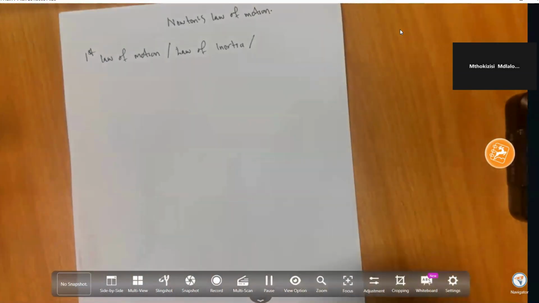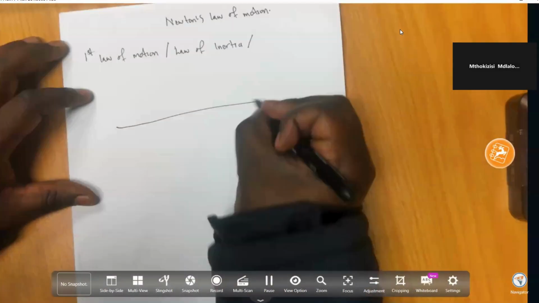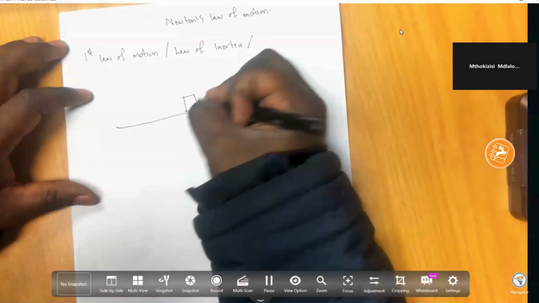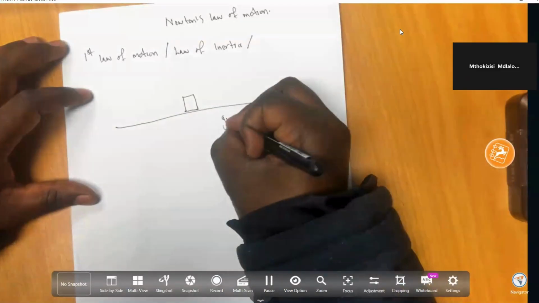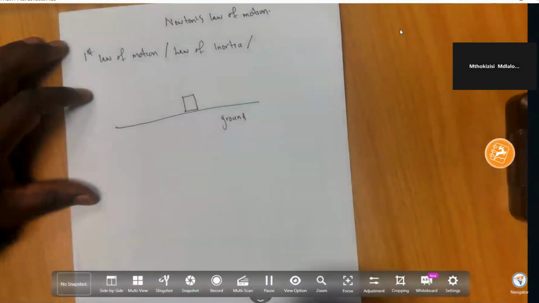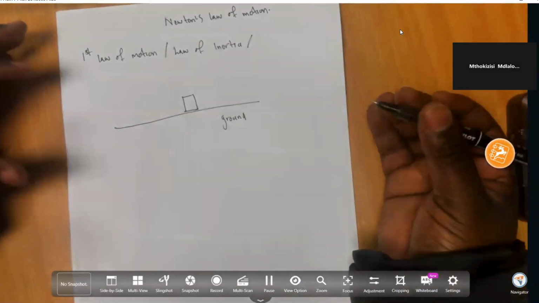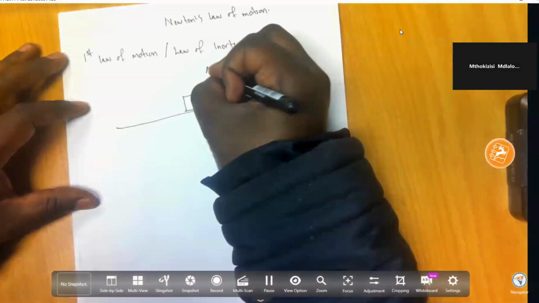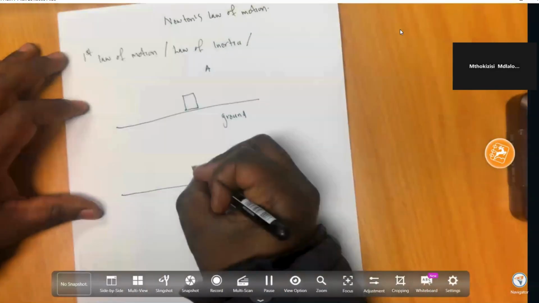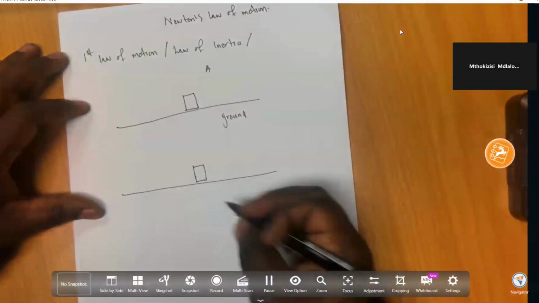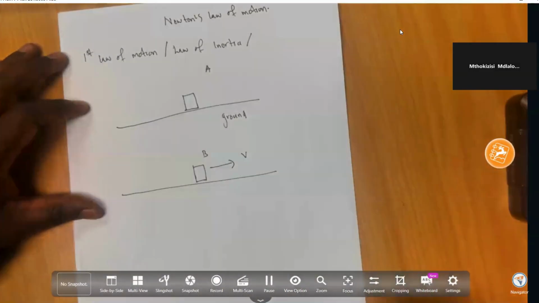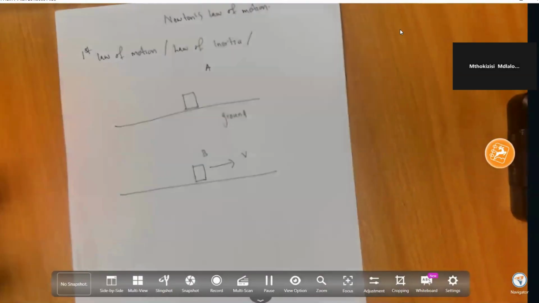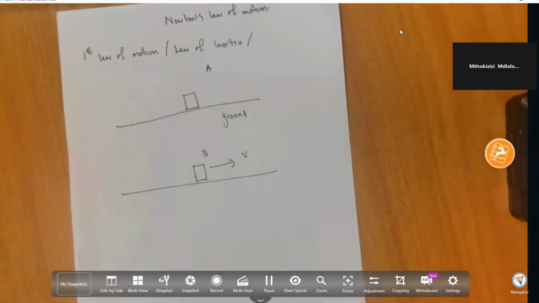Basically, suppose that you have an object on a frame, say on the ground, and we want to understand its motion. We have scenario A, and then we have scenario B. In scenario B, this object is moving with velocity v to the right, with a constant velocity, on a straight line.